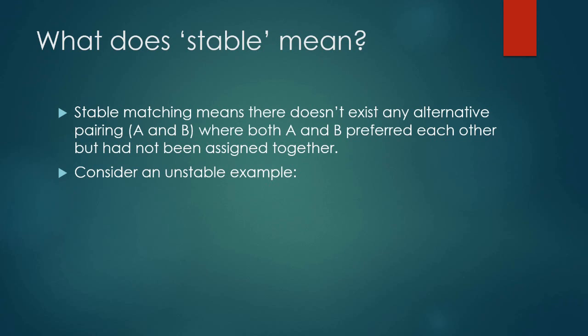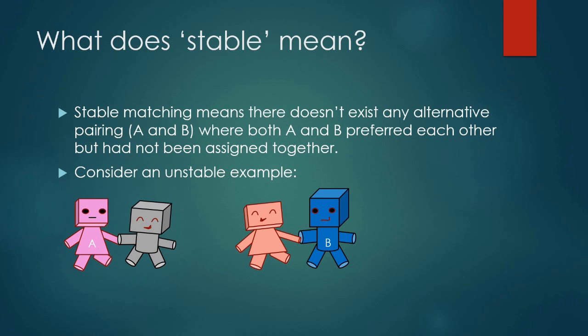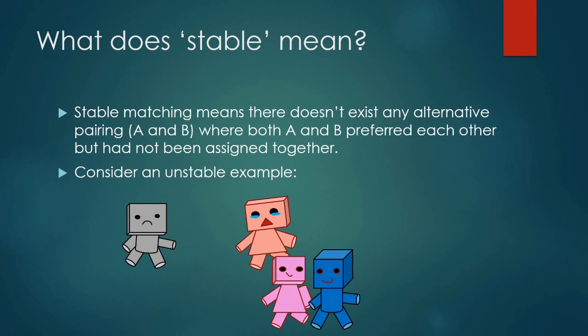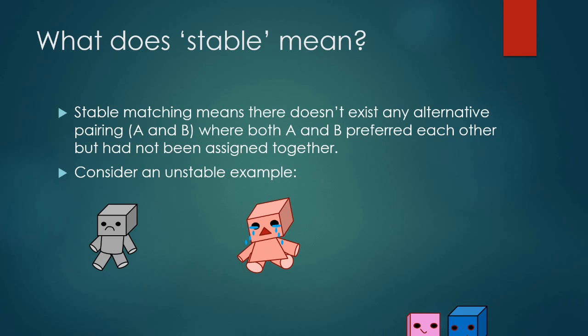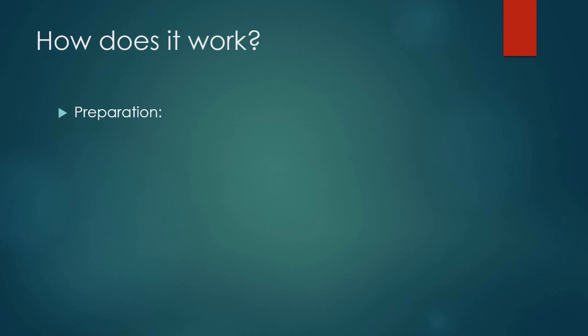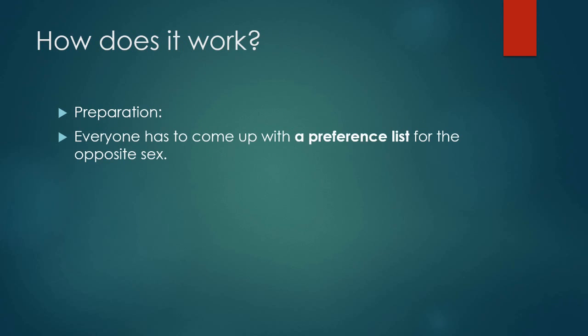You may wonder what is meant by stable. Well, a stable matching is where there doesn't exist any alternative pairing, say A and B, where both A and B prefer each other to their current partners. If so, there's a danger of them both abandoning their current partners and running away together, leaving behind some ugly and heartbroken scene. So a stable matching is where there's no unstable pairing at all and everyone's satisfied with his or her current marriage.